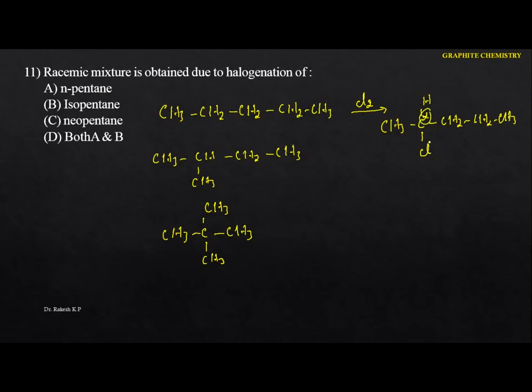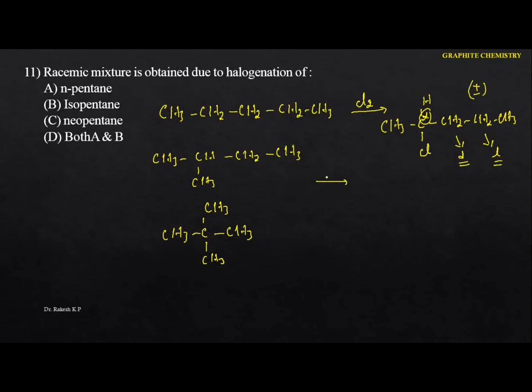So that means here you can get the D isomer, and also the L, because the attack we can't identify, it may be one side, it may be either side here. So one thing is the D isomer, you are going to get the L isomer. That is nothing but the plus minus, which is nothing but the racemic mixture.